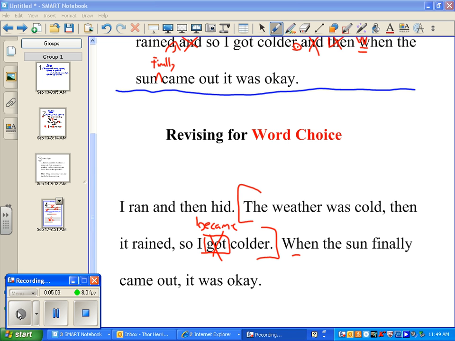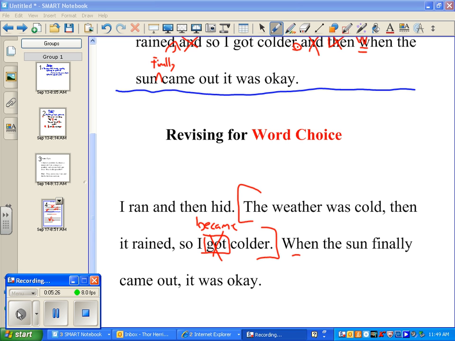So, one more? Yes? Oh, the weather became cold. After a while, it rained. When I became wet, I was cold. Okay. The weather was cold and rainy, so I became colder. Okay.